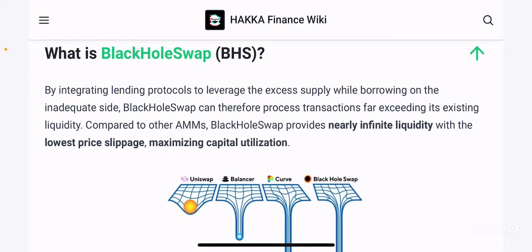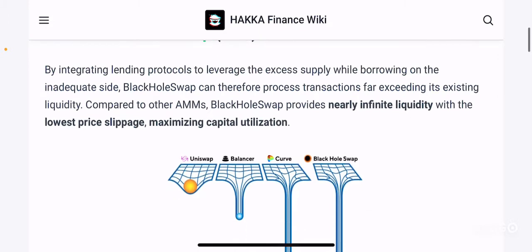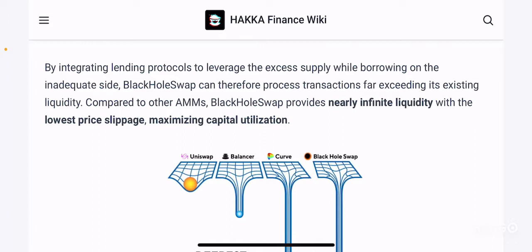So by integrating lending protocols to leverage the excess supply while borrowing on the inadequate side, Black Hole Swap can therefore process transactions far exceeding its existing liquidity. A very interesting concept with liquidity is that you need to have liquidity in order to facilitate swaps, right?